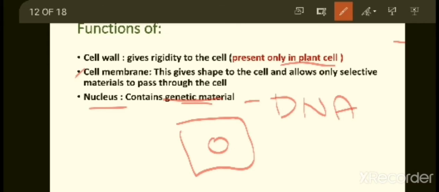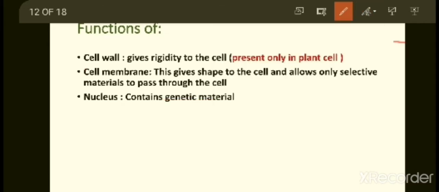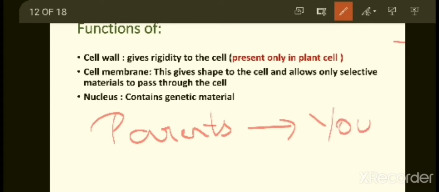From your parents, the characteristics are passed to you. For example, shape of your nose or the type of your hair. So, some or most of the characters from your parents are passing to you. So, how is it passing? It is passing with the help of DNA. So, where is this DNA present? It is present in the nucleus.